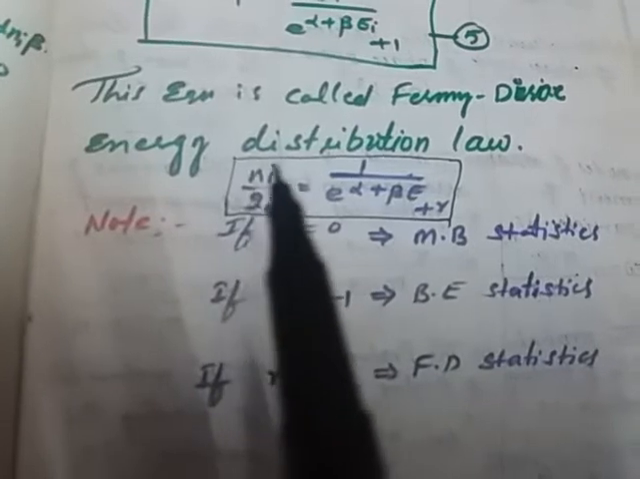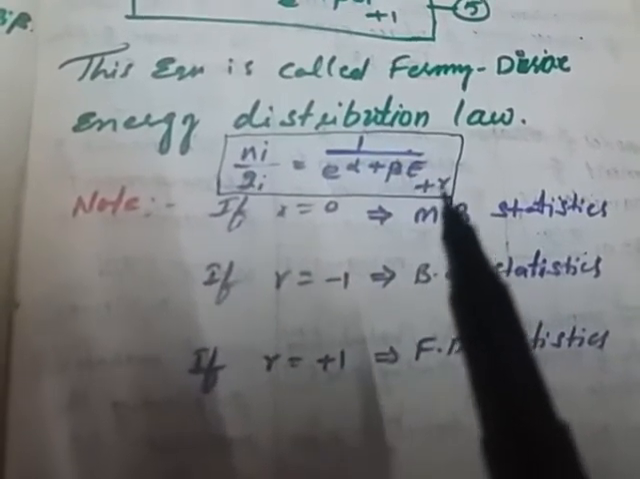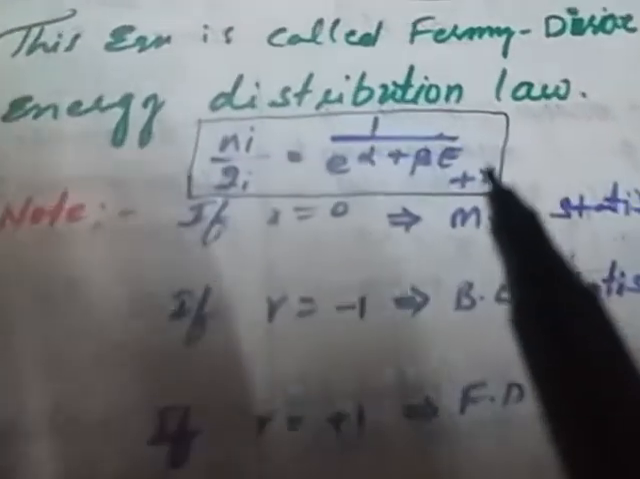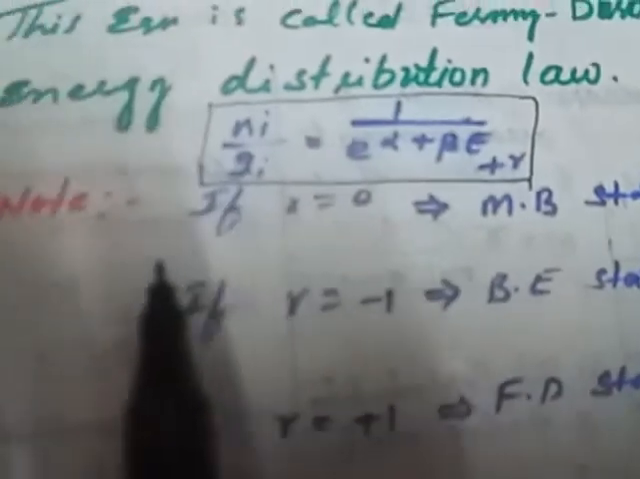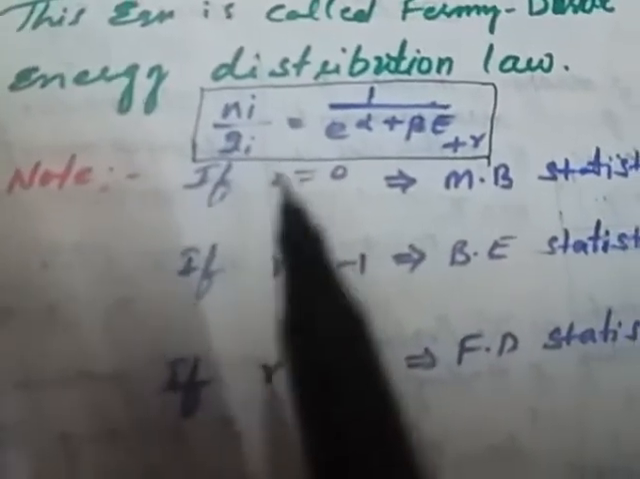So what is the formula? Ni by gi equal to 1 by e to the power of alpha plus beta e plus r. This is the final equation of it. In this, suppose we have to take note, we will remember this. Sometimes we will ask such a type of question in an examination.